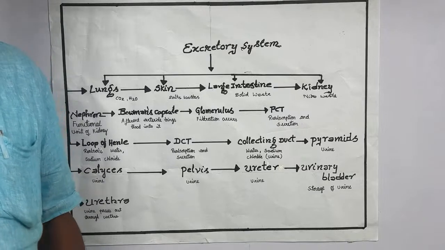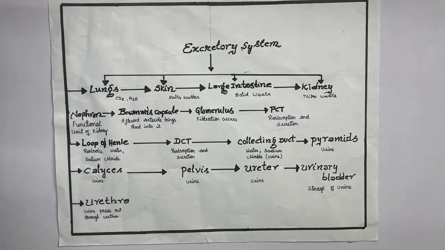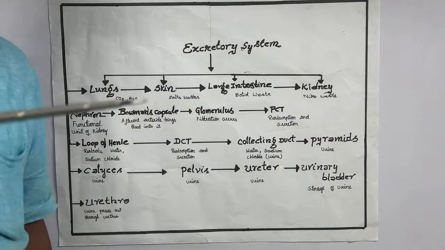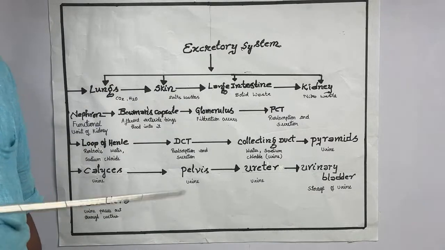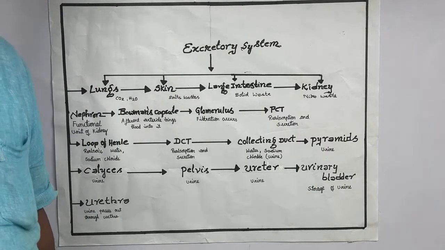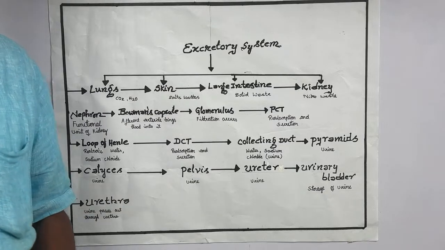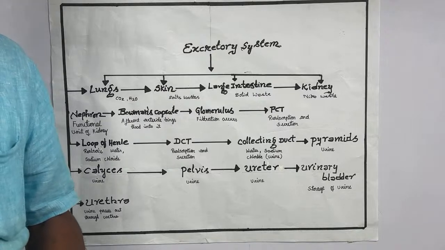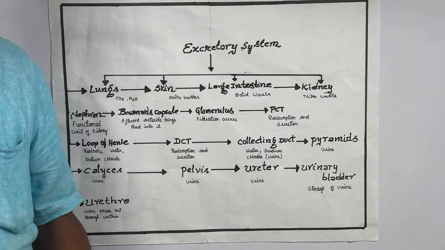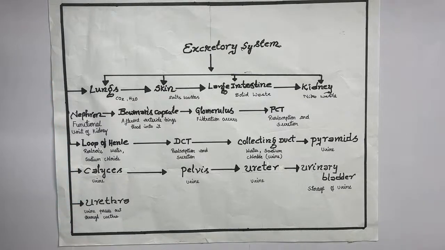That is the only difference. In the second step, some important essential parts in the primary urine are going to be absorbed by the peritubular capillaries situated around the loop of Henle.